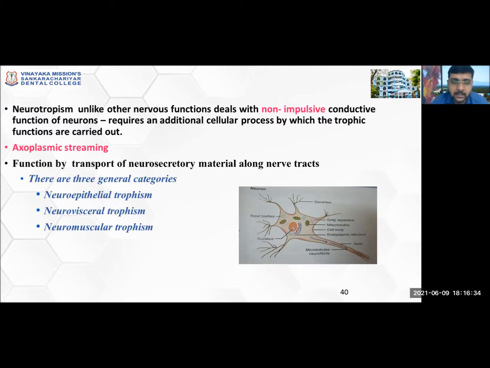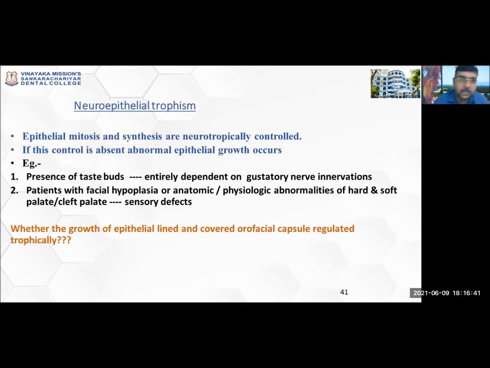There are three general categories of growth happening: neuroepithelial trophism, neurovisceral trophism, and neuromuscular trophism. So what is neuroepithelial trophism? Epithelial mitosis, or the growth and synthesis, is neurotrophically controlled. It is controlled by nerves, neurons, the axons. So if this control is absent, abnormal epithelial growth occurs. For example, they gave the presence of taste buds. Why are the taste buds present? Because it is entirely dependent on gustatory nerve innervation. If there were no nerve innervation, then the structures might not have been present.